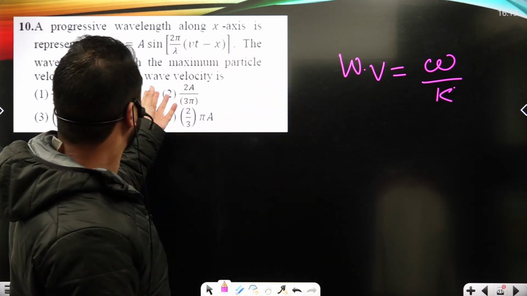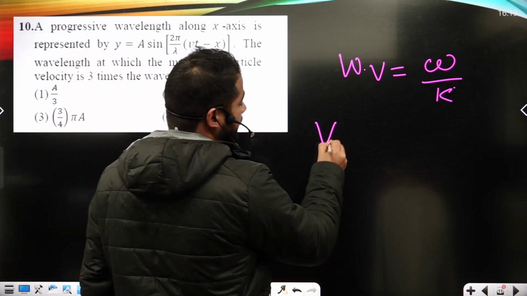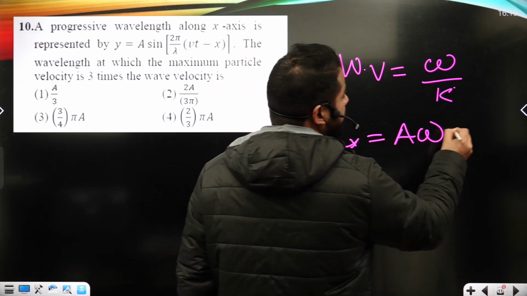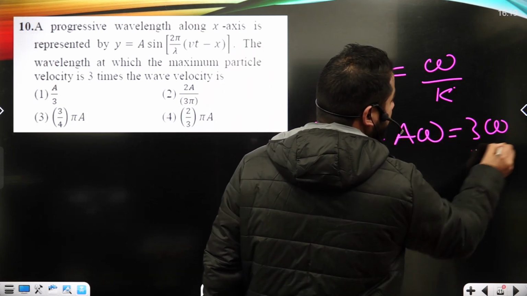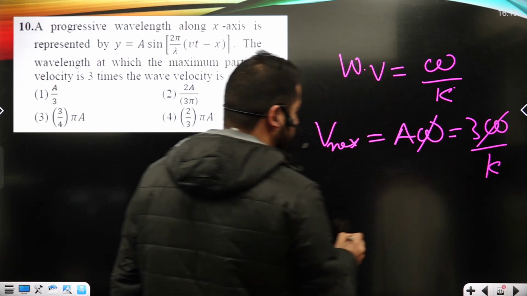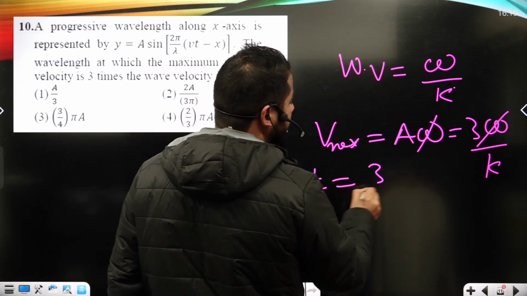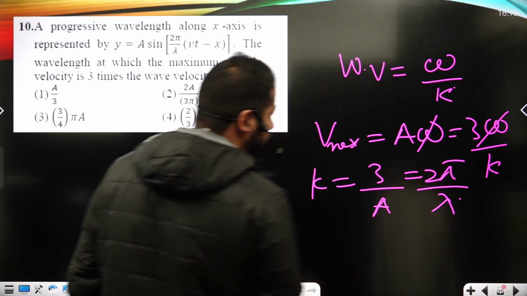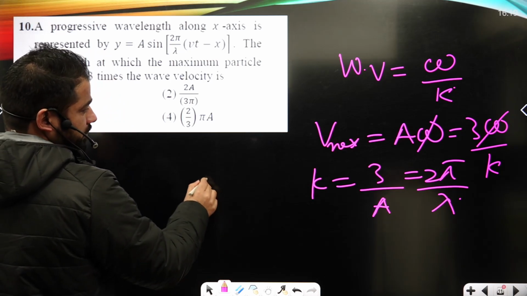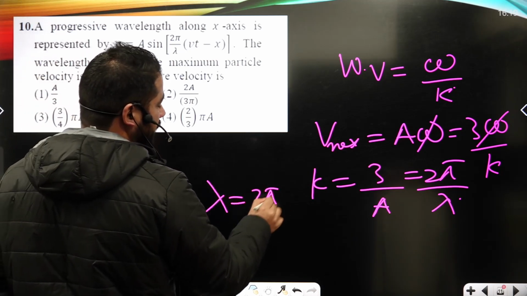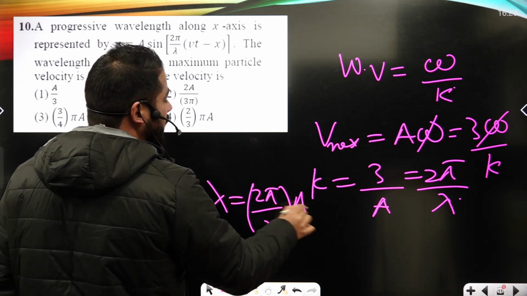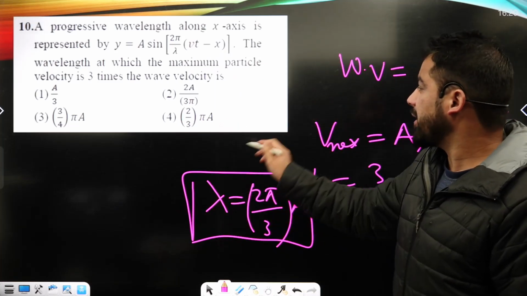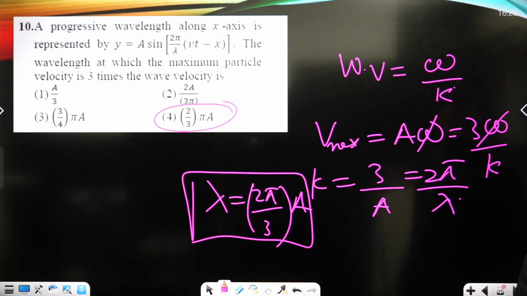Now here, Vmax, the maximum particle velocity, is amplitude times the angular frequency. It must be equal to 3 times the wave velocity, that's omega upon k. And this will go, k will be equal to 3 upon a, and k by definition is 2 pi upon lambda. Lambda I can compute here. That's 2 pi upon 3 times a, okay? This is the answer to the question. And 2 pi upon 3a is shown under option number 4.